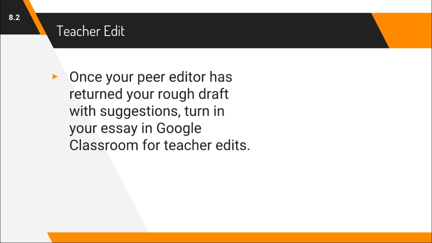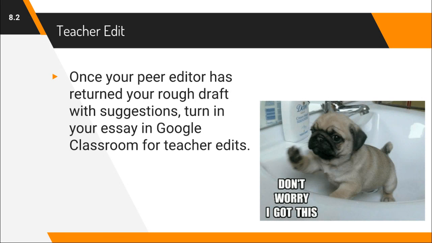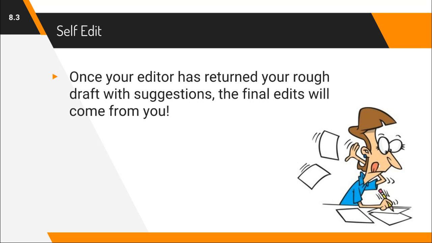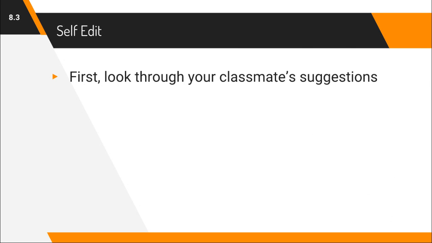Now, once your peer editor has returned your rough draft, once you've traded your rough drafts back, turn your essay into Google Classroom for teacher edits. So this is the second part of the revision process, and I will go through each of your rough drafts and add any additional edits on top of what your partner has already given you. Then once I have returned your rough draft with all of the suggestions, the final edits are going to come from you. So first, look through my and your classmates' suggestions.